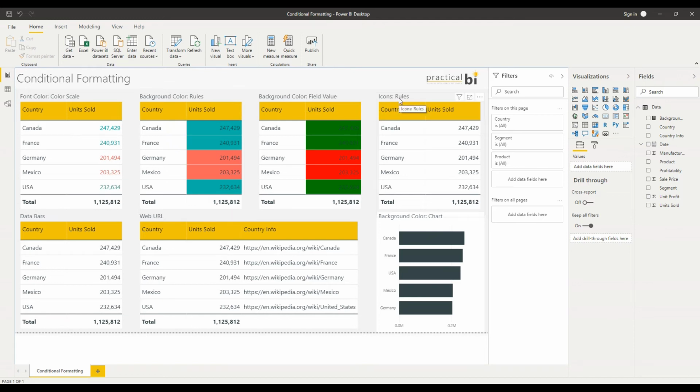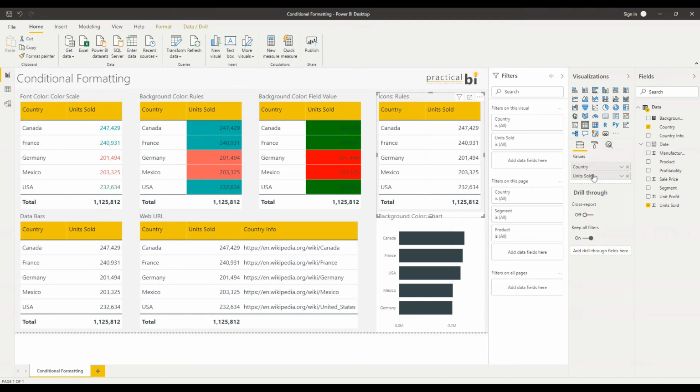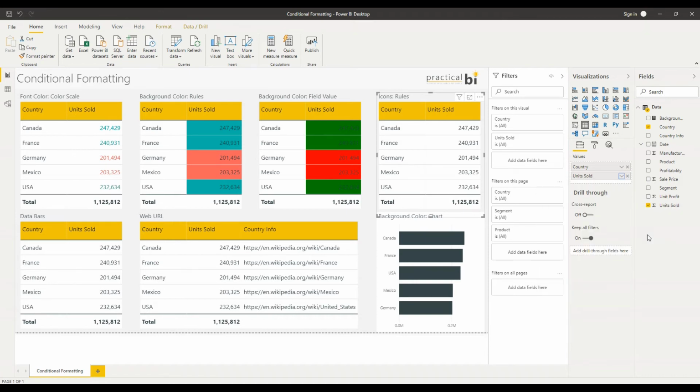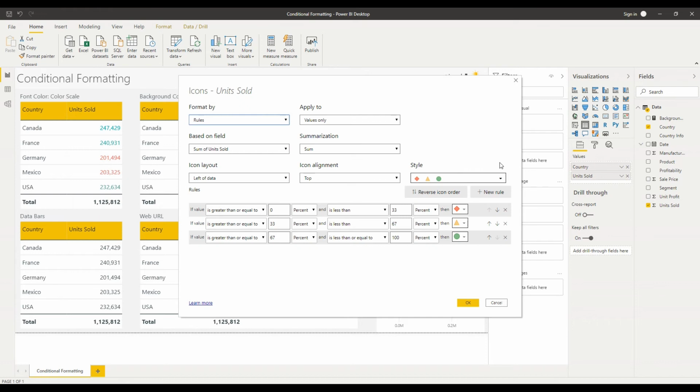Let's have a look now at the icons formatting. So on this table here, this time, instead of going to my Format tab, I'll show you another way of adding conditional formatting. We can drop down on the field that we want to apply the conditional formatting to here. I can go to my conditional formatting option, and I can go to icons. It works in exactly the same way, just a different way of navigating to the same point. So again, you'll see I've got a format by option, and I can choose either rules or a field value to give me my output. I'm going to stick with rules.